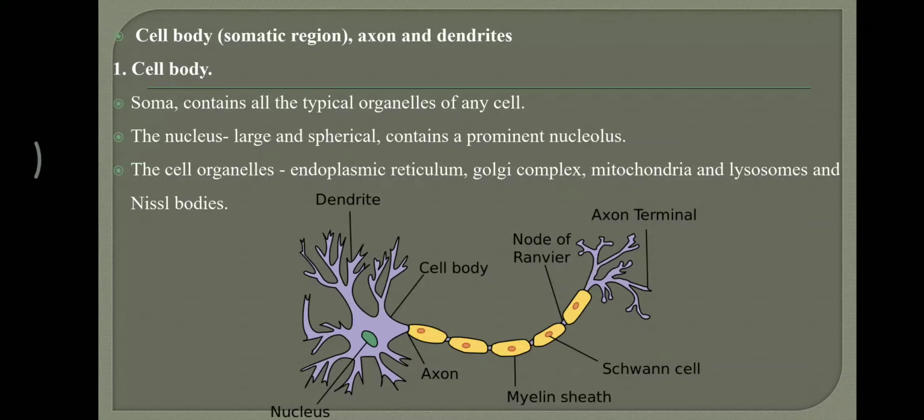It contains a prominent nucleolus region. Different types of cell organelles are also present in the cell body, like endoplasmic reticulum, Golgi complex, mitochondria, lysosome, and Nissl bodies, etc.